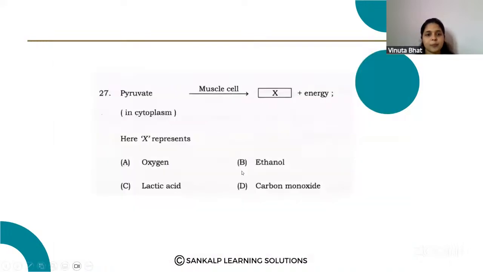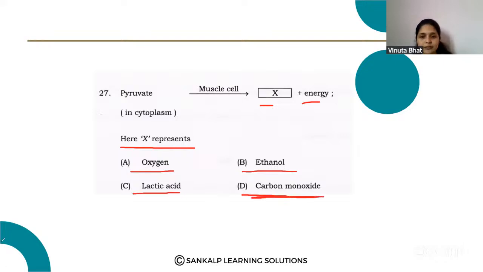Next question. Pyruvate in cytoplasm, then it converts inside the muscle cell and forms X plus energy. Here X represents option A oxygen, option B ethanol, option C lactic acid, option D carbon monoxide.